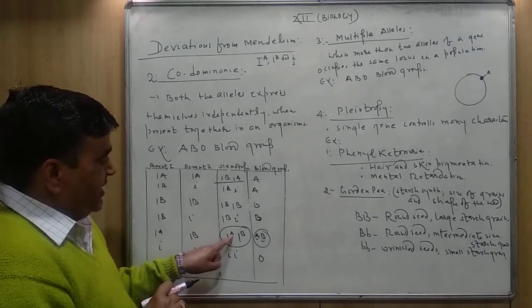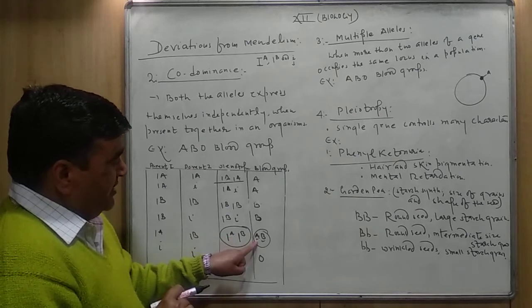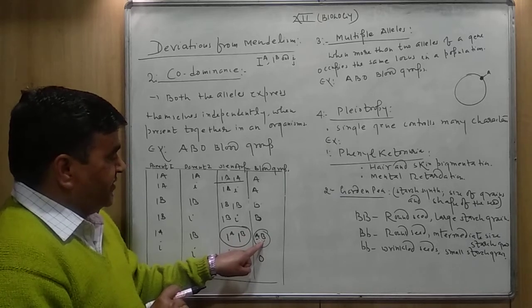Here IA is responsible for the production of A antigen and IB is responsible for the B antigen.